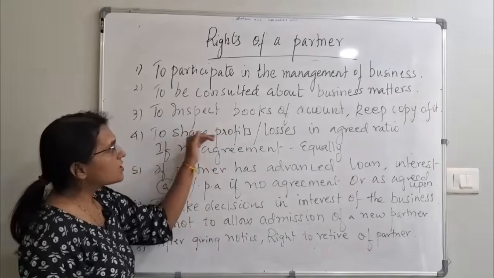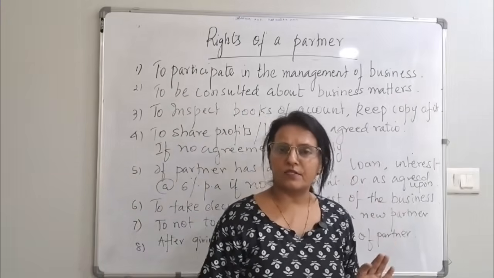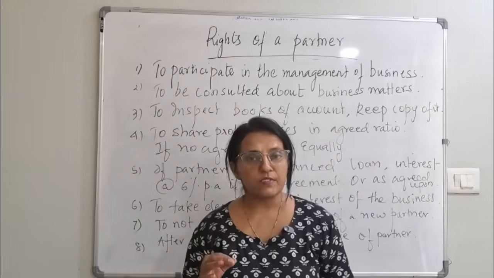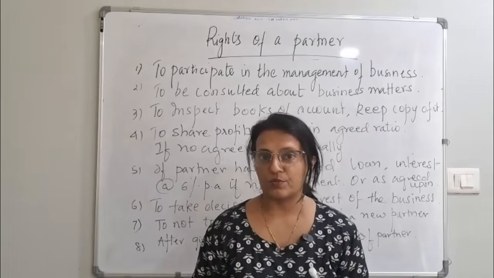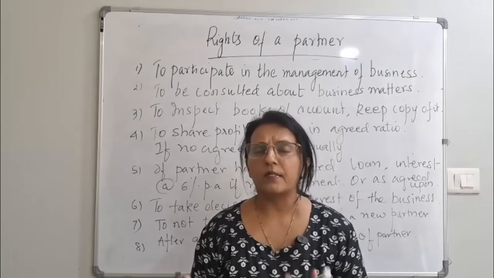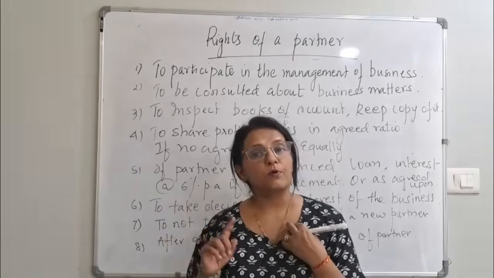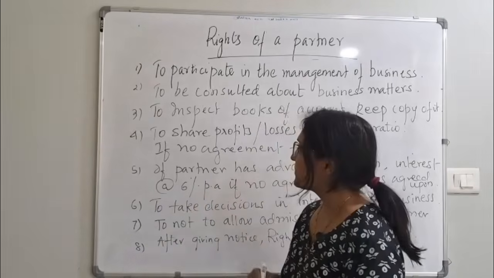Next is to share profits and losses in the agreed ratio. If you have agreed on a certain ratio, then the profits or the losses will be in that ratio only. If there is no agreement, then remember it will be equal. If there is no agreement, the profits will be given equally.